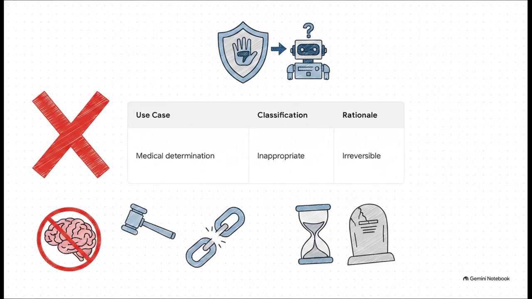Why? Because the consequences of an error in this scenario are highly irreversible, and there's strict professional accountability that simply cannot transfer to a piece of software. A licensed human professional absolutely must make and ultimately own this critical determination.